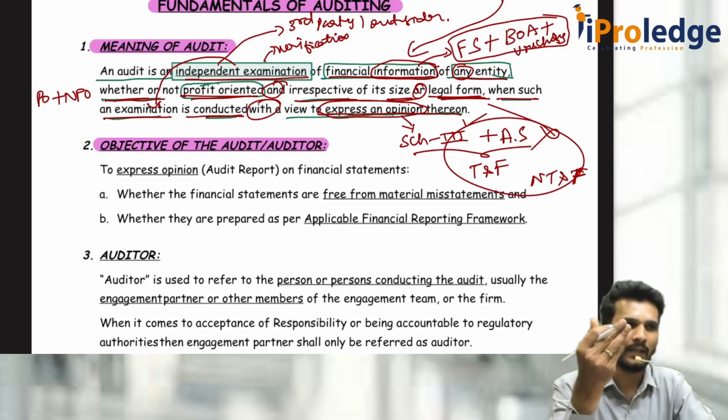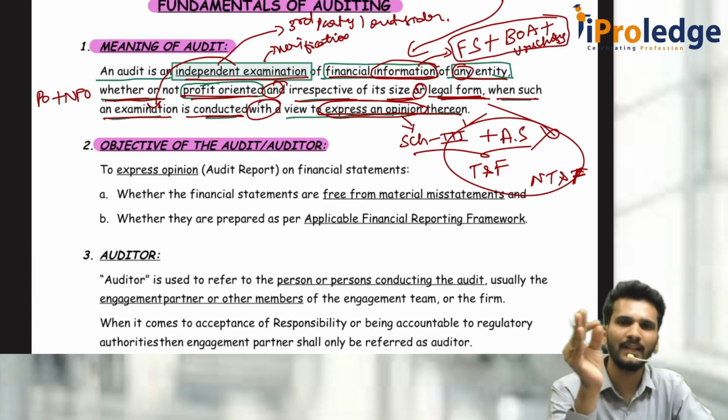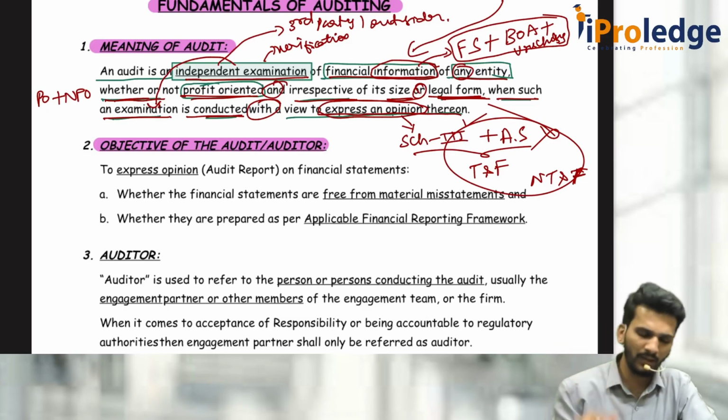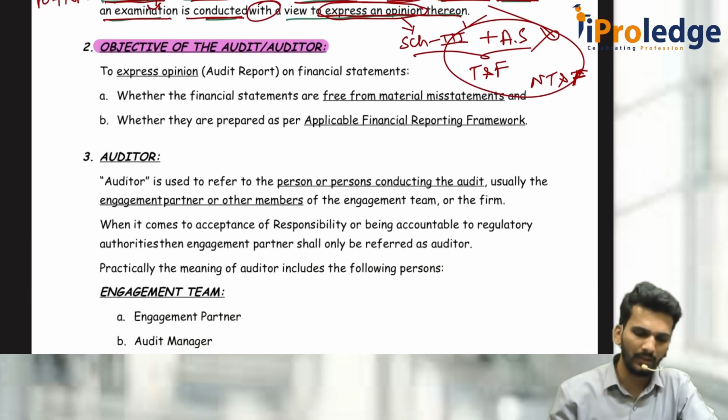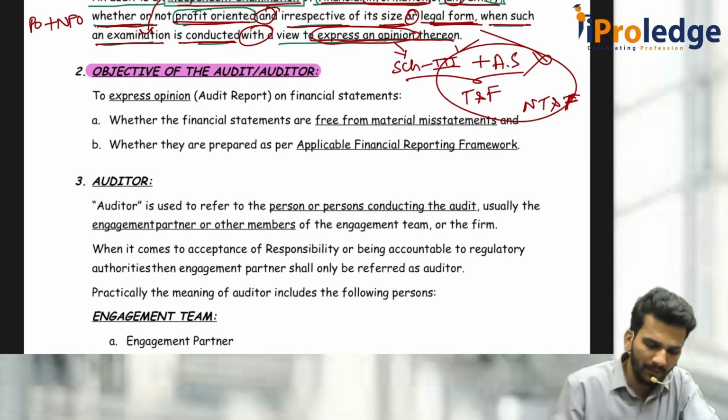For every party, every activity, every business, every appointment, there is always an objective. You ask why the Prime Minister is the Prime Minister, because he has an objective of developing India. You take any designation, every designation always has an objective. Likewise, even the audit has an objective. There are only two objectives. The first objective is to express